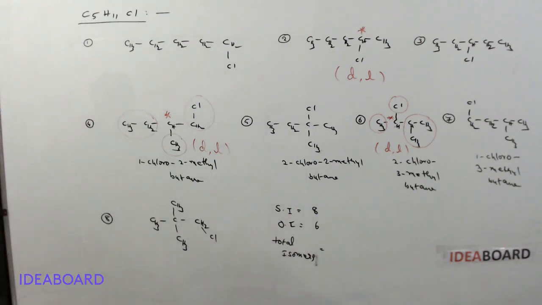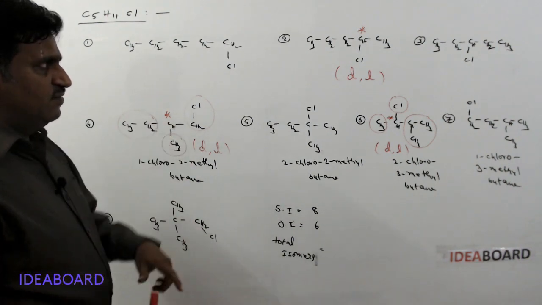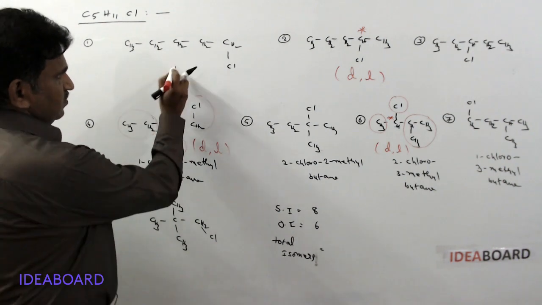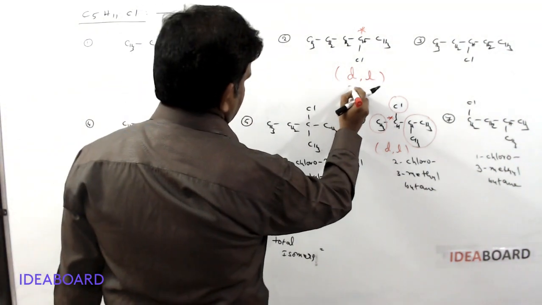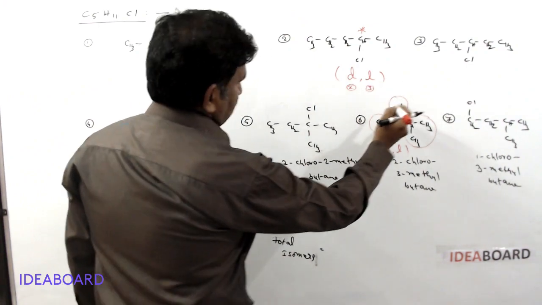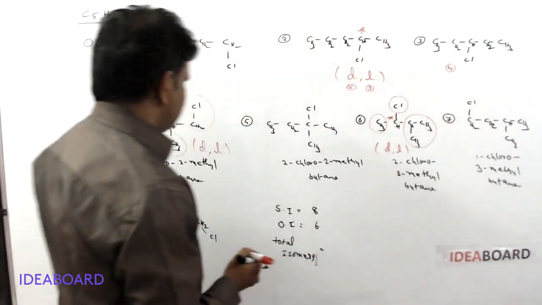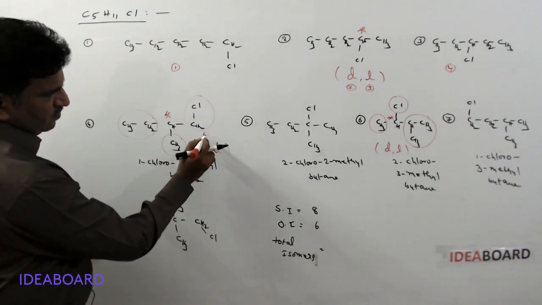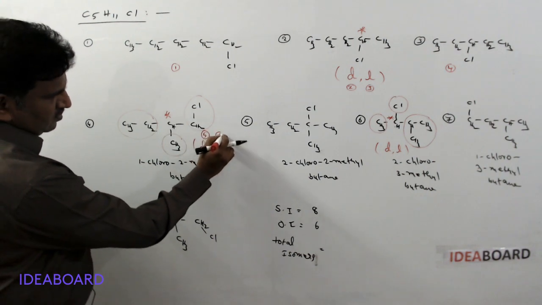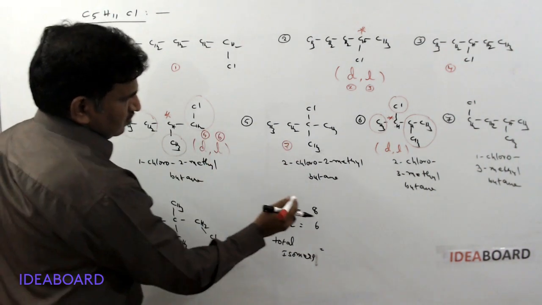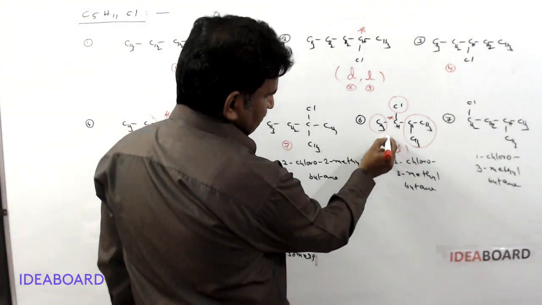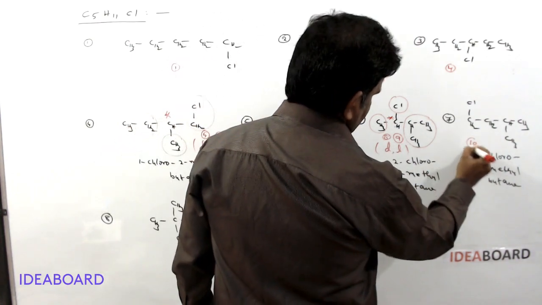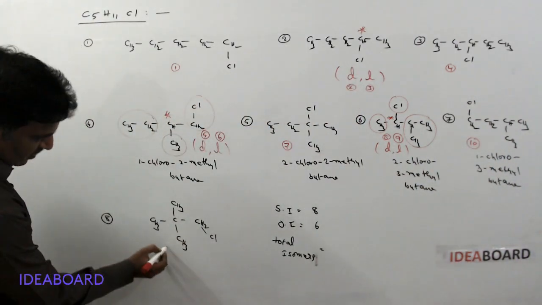No. Here we are having the numbering again differently. So please remember, this is 1, this is 2, this is 3, this is 4, and here this is 5, this is 6, this is 7, this is 8, this is 9, this is 10, and this is 11.